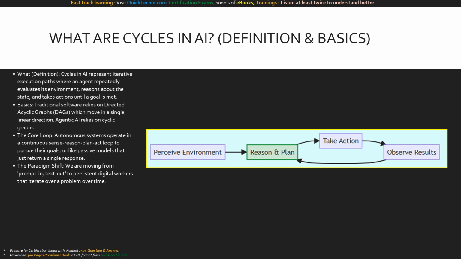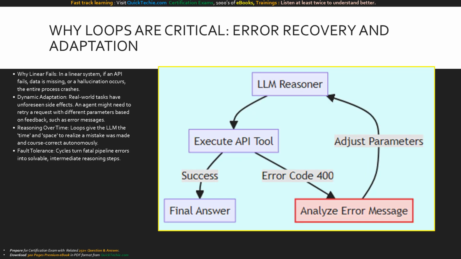Take a look at this flowchart representing the fundamental cognitive loop. Instead of a linear pipeline that ends after step 1, the agent moves from perceiving the environment into the reason and plan node. It executes an action, and the resulting observation flows right back into the reasoning engine. This feedback loop allows the agent's state and understanding to evolve organically over time, bringing us closer to true autonomous problem-solving. Why exactly are loops so critical for reasoning?